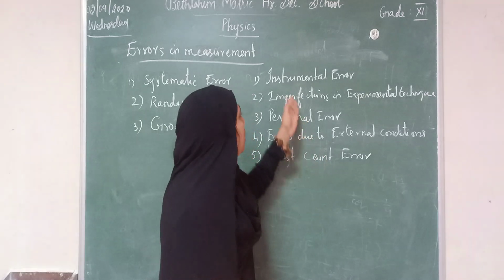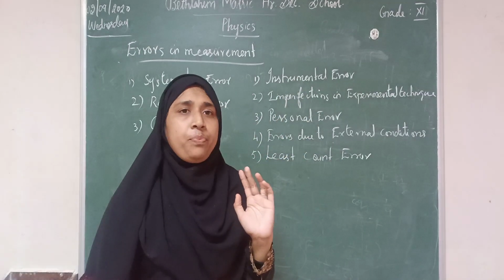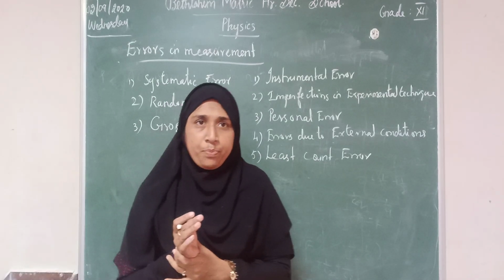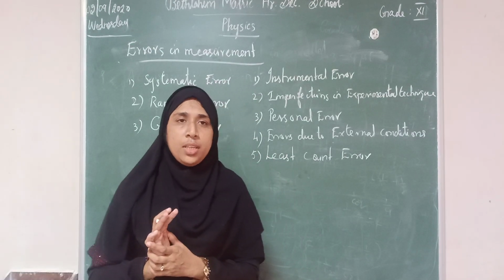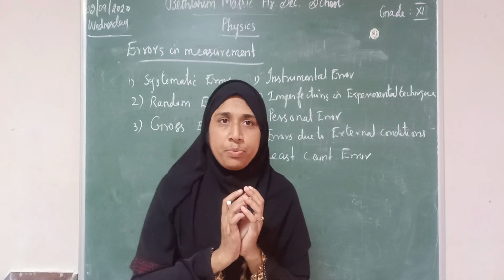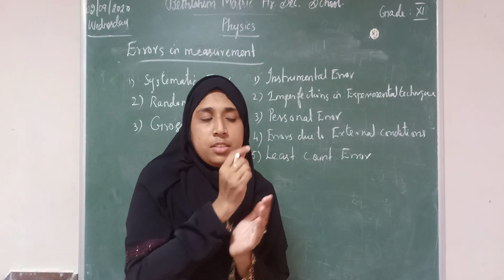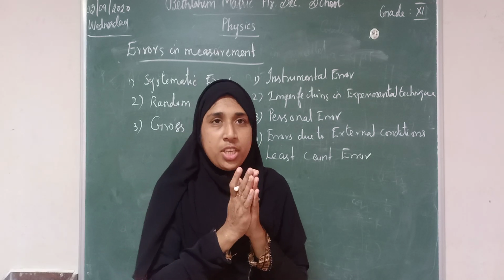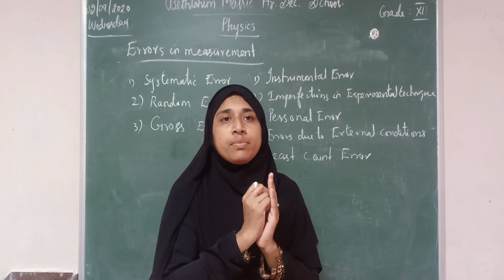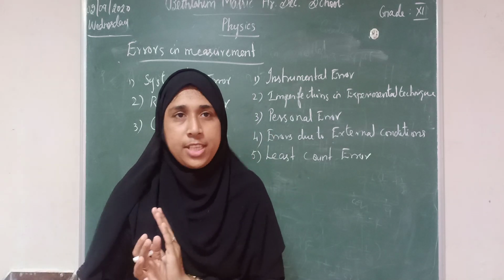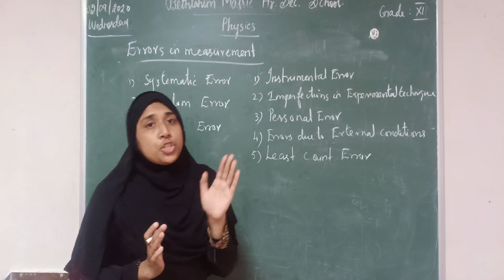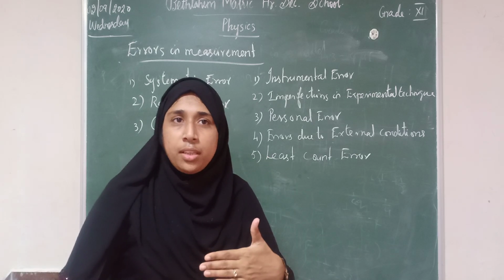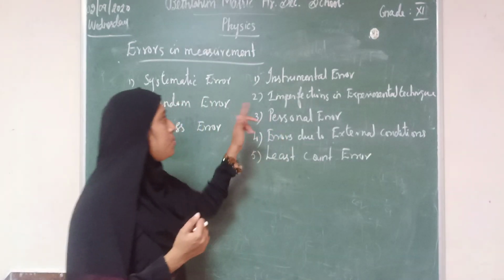Of course, from the instrument the error may happen. At manufacturing time, if the instrument is not calibrated properly, the error will occur. When we consider a meter scale, at the end of the meter scale the first millimeter may be worn out. So when we are measuring with that, it will give the error till the end of the experiment. So this is the instrument fault. When the instrument is not calibrated properly, the error will occur. That is known as instrumental error.